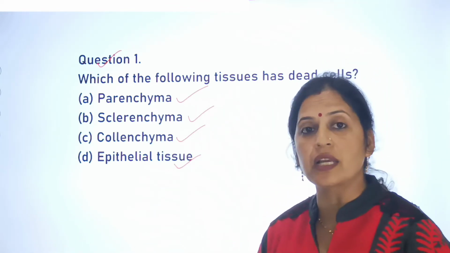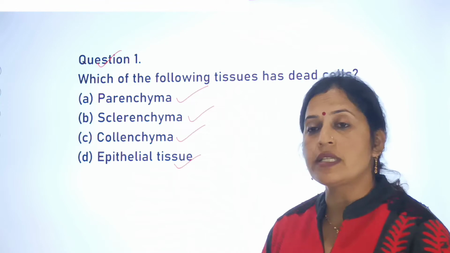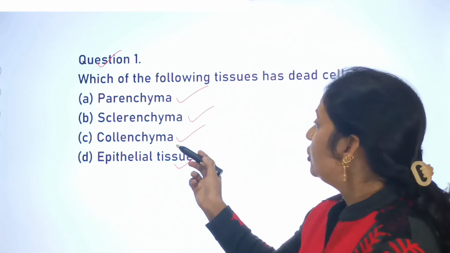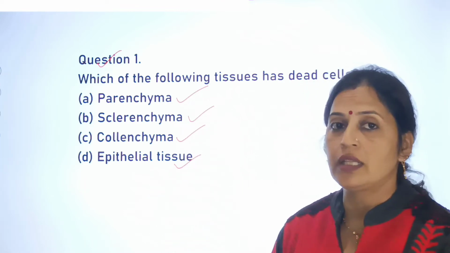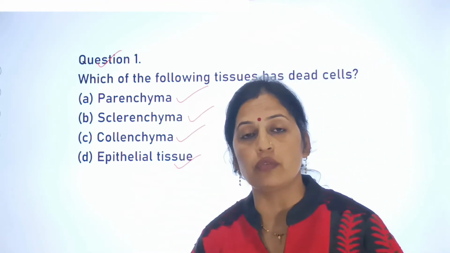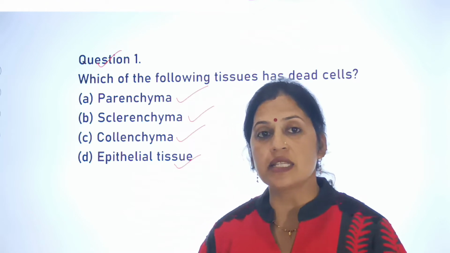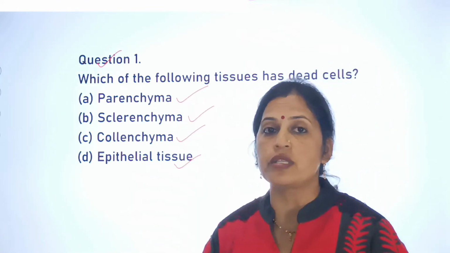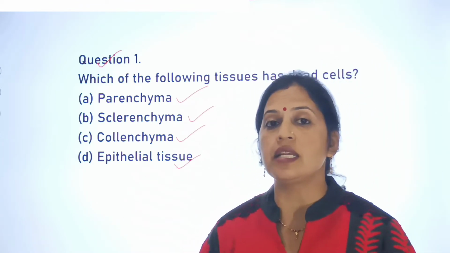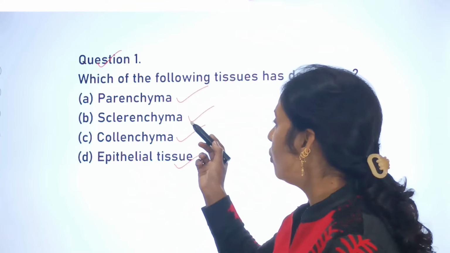Options are given: either parenchyma cells have dead cells, or sclerenchyma tissue has dead cells, or collenchyma tissues have dead cells, or epithelial tissues have dead cells. So you have to choose the right option for question number 1, that is, out of these following tissues which has the dead cells. Some of these tissues have dead cells. All these tissues are present in the plants. So you have to tell which of these tissues have dead cells present.